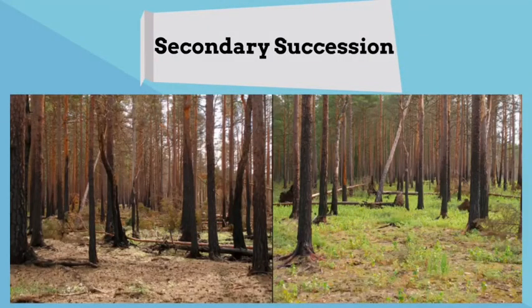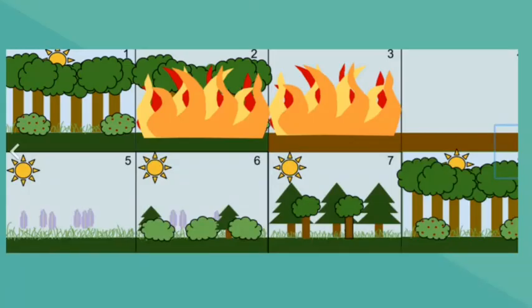In this before and after picture, the fire destroys the plants and the soil still remains. Two years later, the forest has grown there. This is how secondary succession may occur. The fire destroys the plant growth but not the soil. Next, small bushes begin to colonize the soil. Next, small trees begin to grow and then tall trees begin to grow. And finally, it becomes an ecosystem. The ecosystem is again created from the soil.